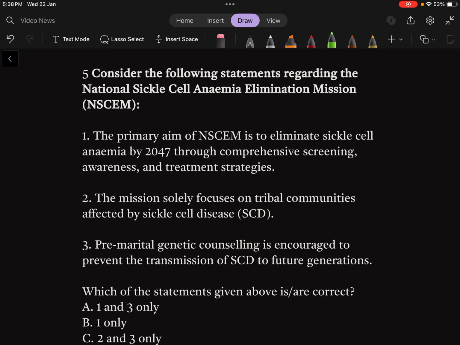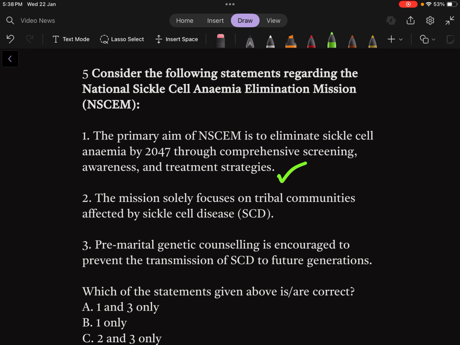Now the primary aim of NSCEM is to eliminate sickle cell anemia by 2047. The same year, 2047, has been marked for India to become a developed nation. The mission solely focuses on tribal communities affected by sickle cell disease, and premarital genetic counseling is encouraged to prevent the transmission of SCD to future generations.